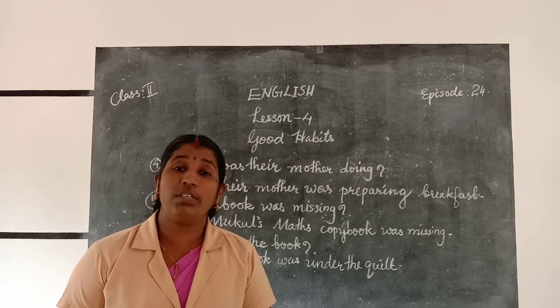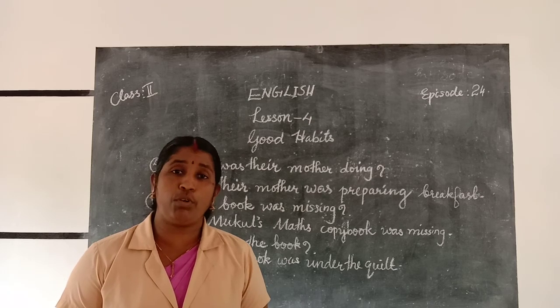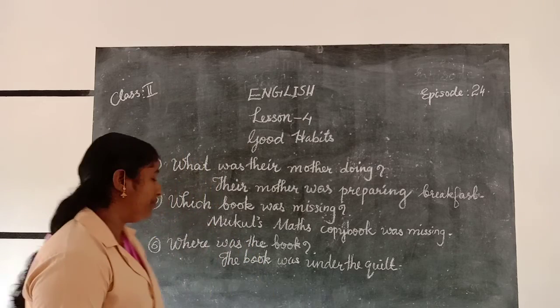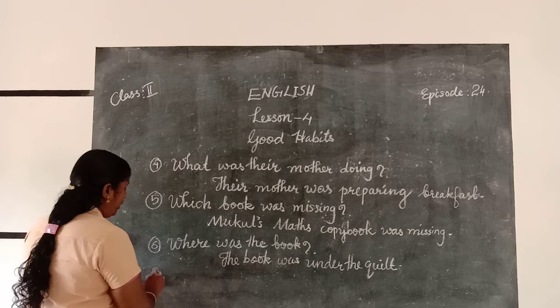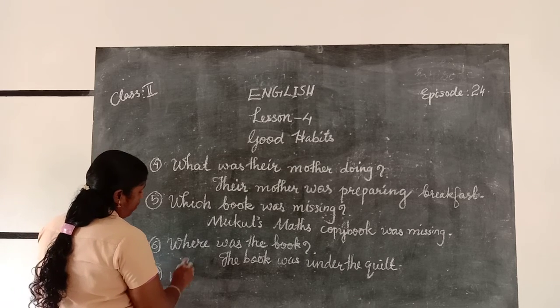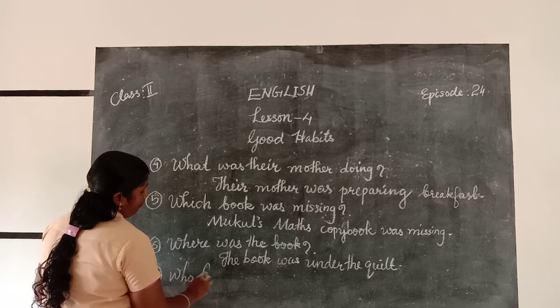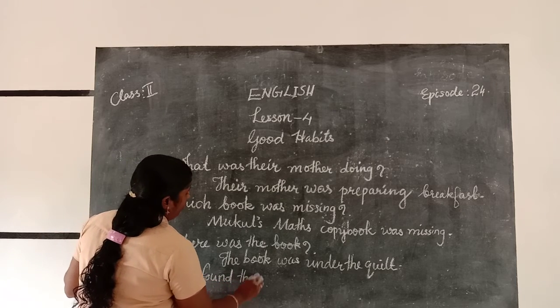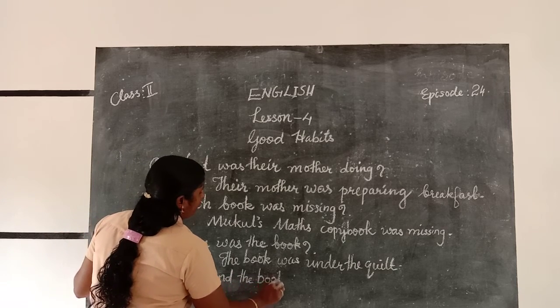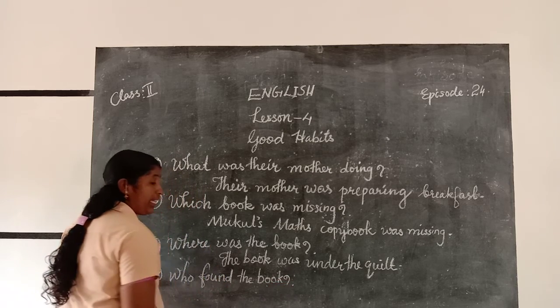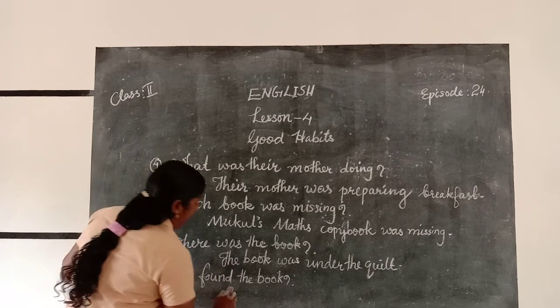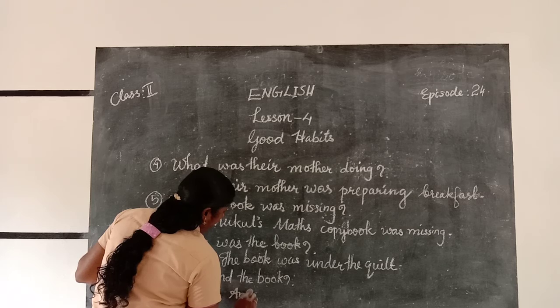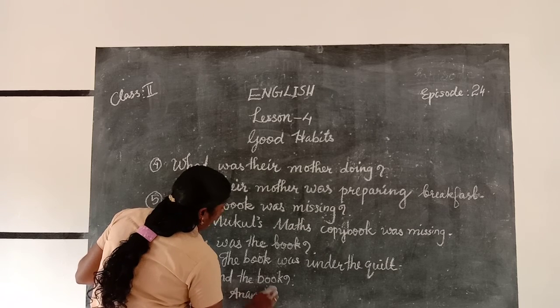Okay, we can also write one more question. Seventh question. Who found the book? F-O-U-N-D, found the book. Can you say the answer? Anandi, A-N-A-N-D-I.